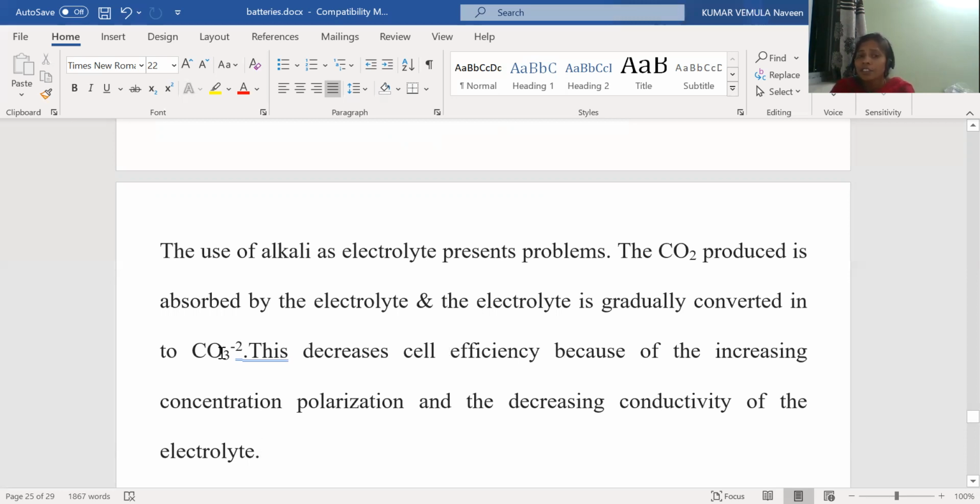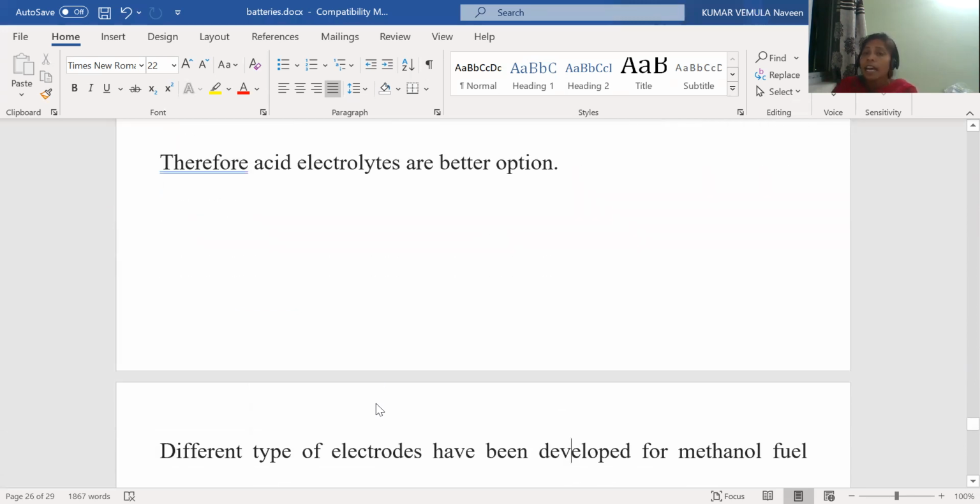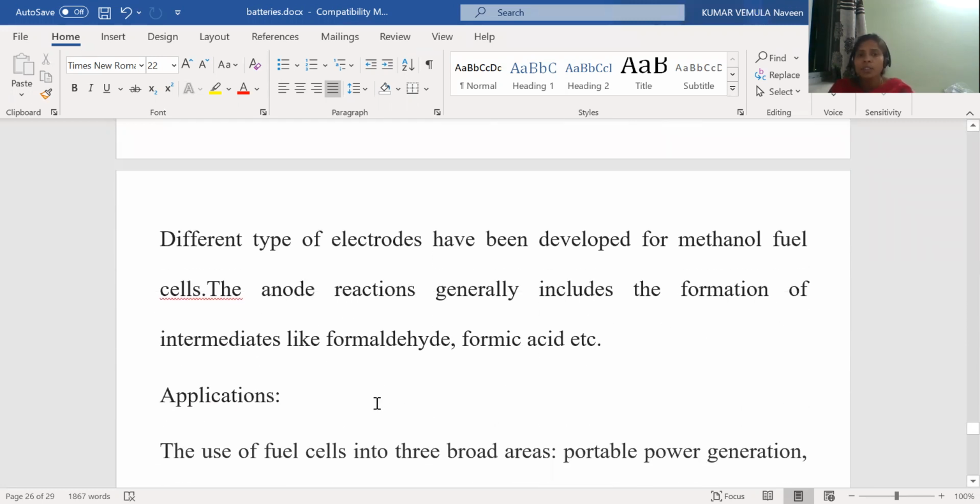Why is it decreasing efficiency? Because of increasing concentration polarization and decreasing conductivity. So therefore, acid electrolytes are a better option compared to the alkali electrolytes in the methanol oxygen fuel cell. Different types of electrodes have been developed for methanol fuel cells. The anode reaction generally includes the formation of intermediates like formaldehyde, formic acid, etc. In almost all the cases, whatever electrodes we are using, we get the byproducts formaldehyde and formic acid.